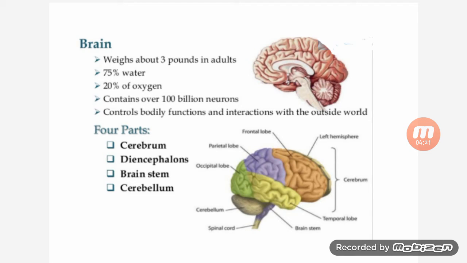Then the brain. It weighs about 3 pounds in the adult. It contains 75% water and 20% oxygen. It contains over 100 billion neurons and controls body function and interaction with the outside world. There are four parts of the brain: cerebrum, diencephalon, brainstem, and cerebellum.